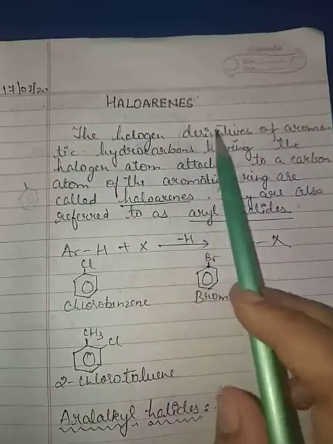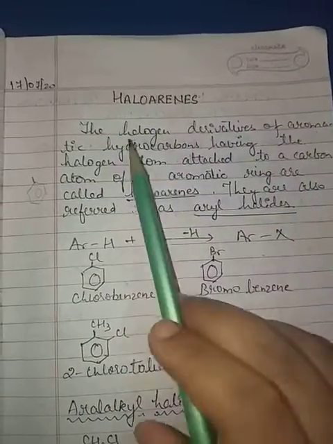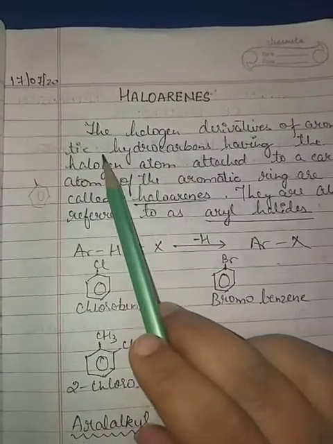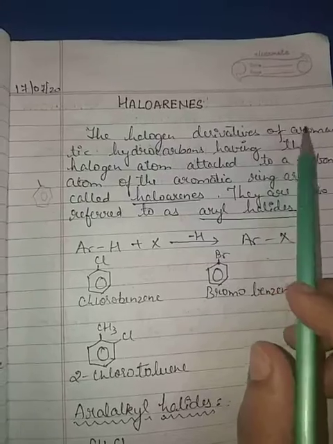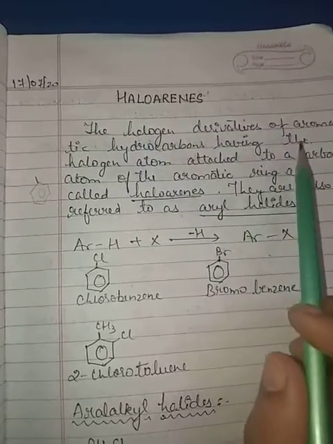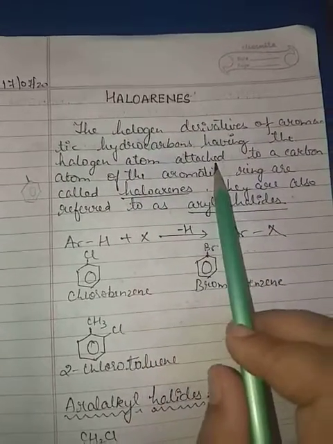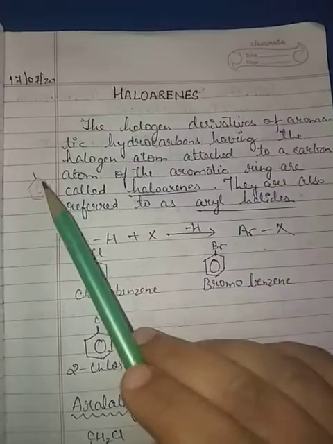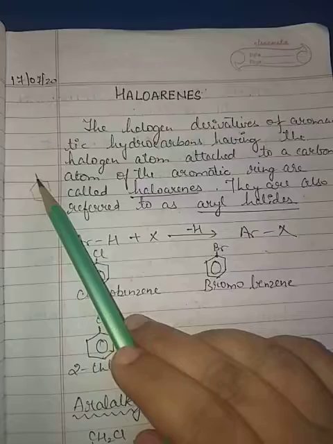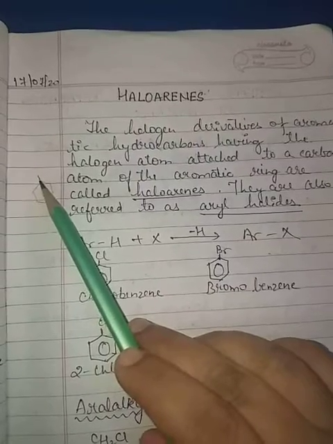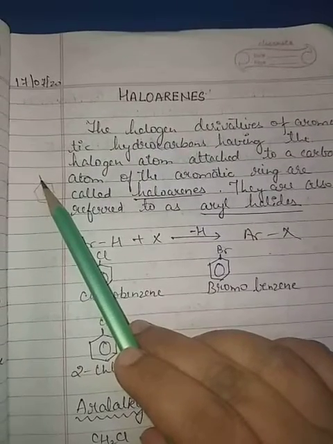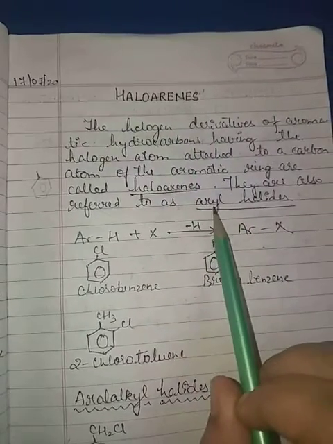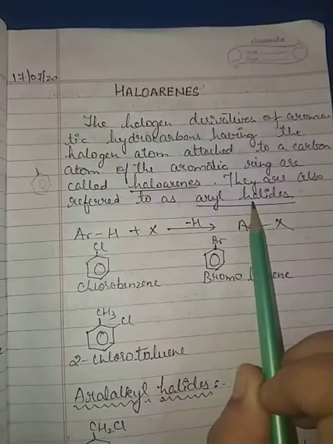So the halogen derivatives of aromatic hydrocarbon, where the hydrocarbon is aromatic, meaning a closed ring structure is there, having the halogen atom attached to a carbon atom of the aromatic ring. When a halogen atom is attached to the carbon of the aromatic ring, such compounds are called haloarenes, or they are also called aryl halides.